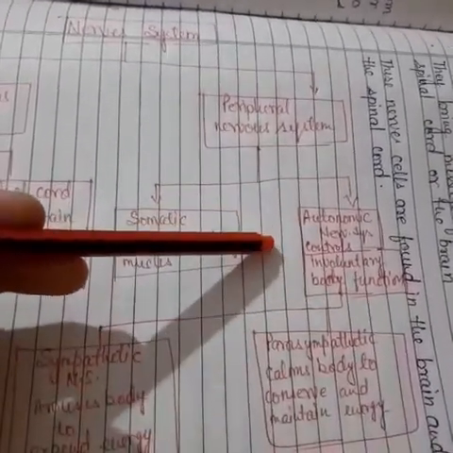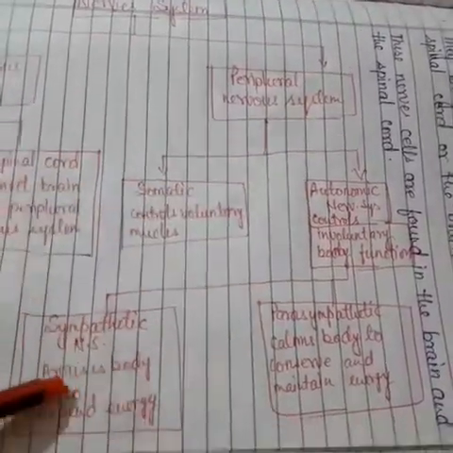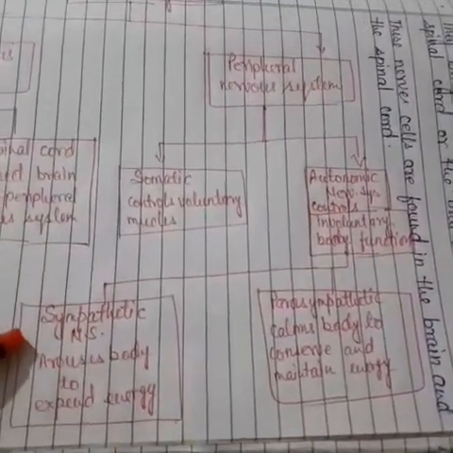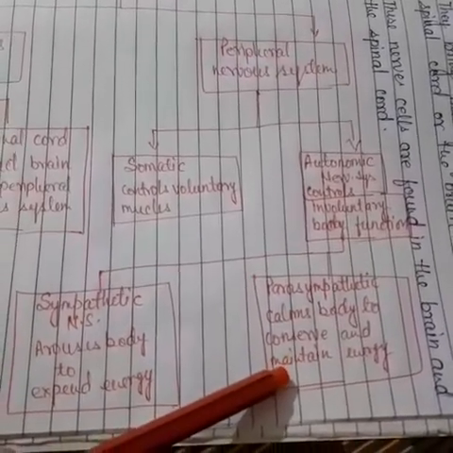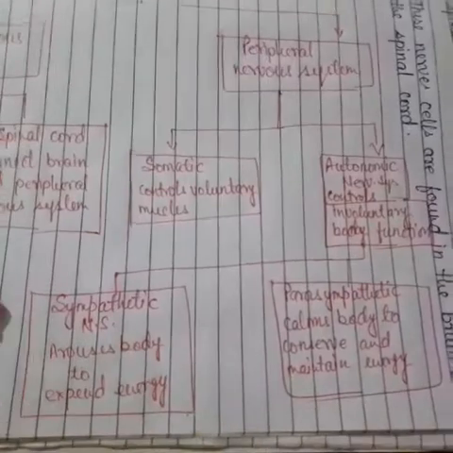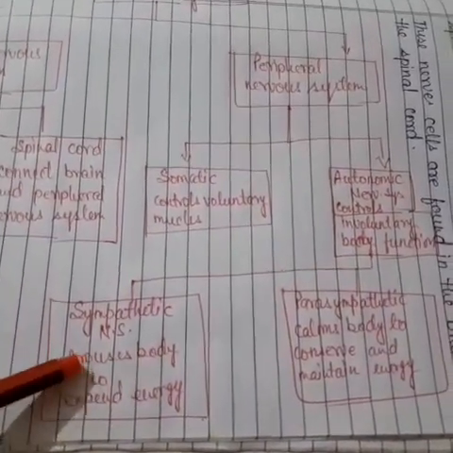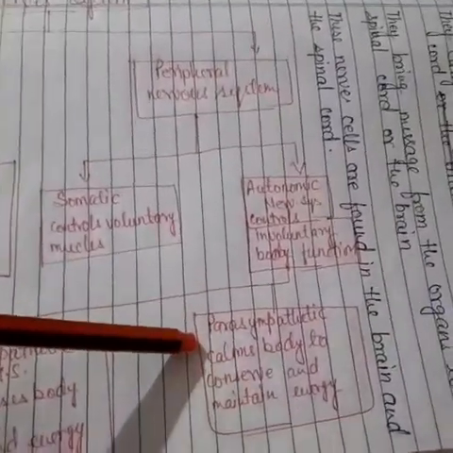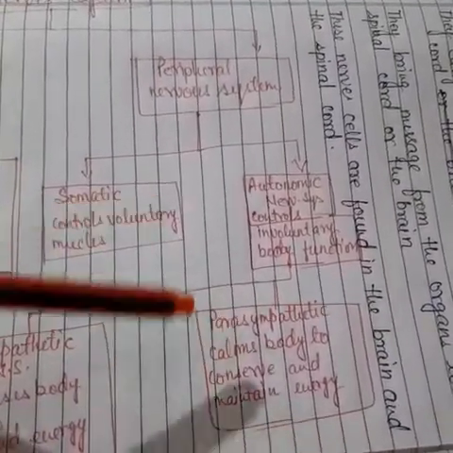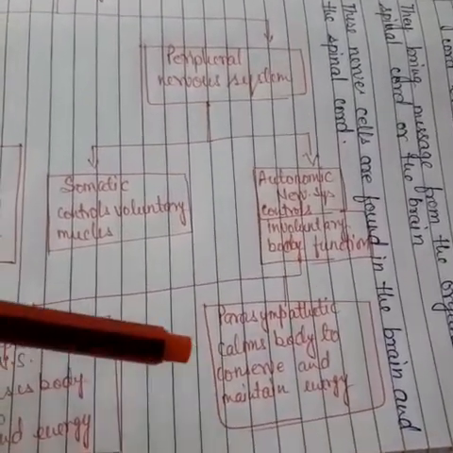The autonomic nervous system is divided in two ways. First is the sympathetic nervous system, and second is the parasympathetic nervous system. The sympathetic nervous system arouses the body to expend energy, and the parasympathetic nervous system calms the body to conserve and maintain energy.